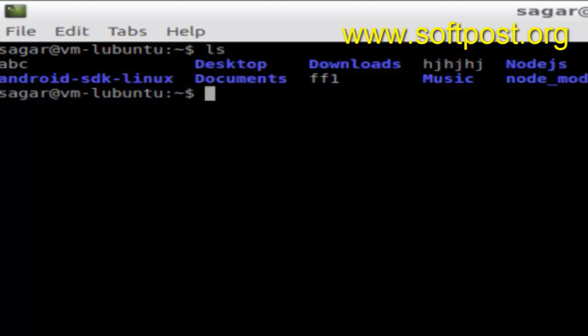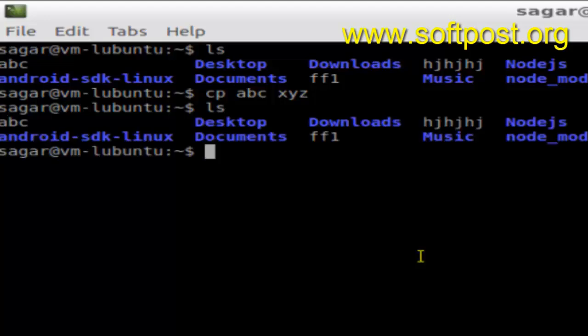Let us say we have this abc file, as you can see over here, and I want to copy this file to the same home directory. What I can do simply is cp abc, and here I can give a new name to the file, say xyz, and then hit enter. So abc will be copied in the same directory. Notice that xyz is not available right now in the current directory. Once I copy that and use ls, xyz will be here.